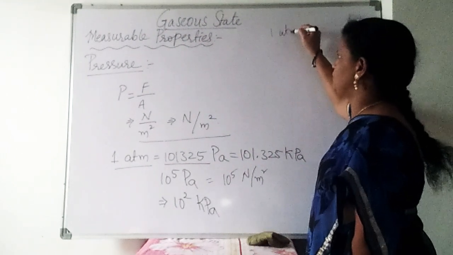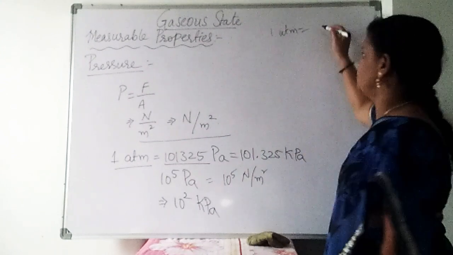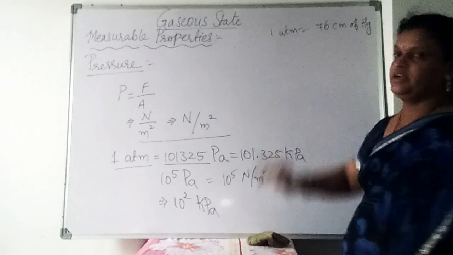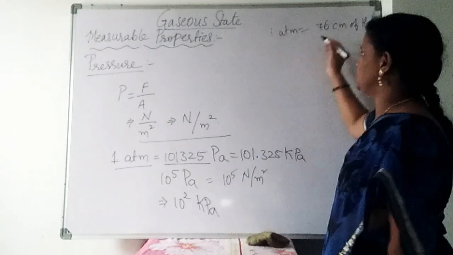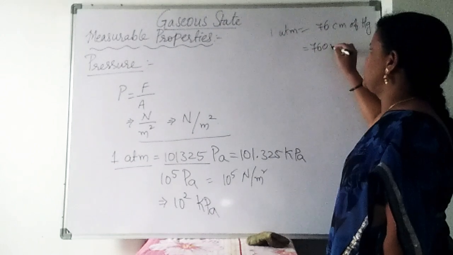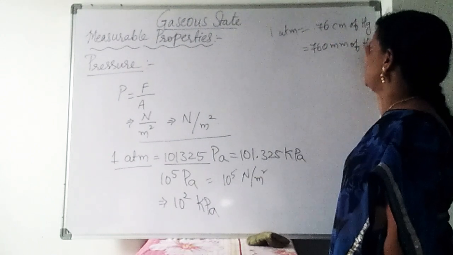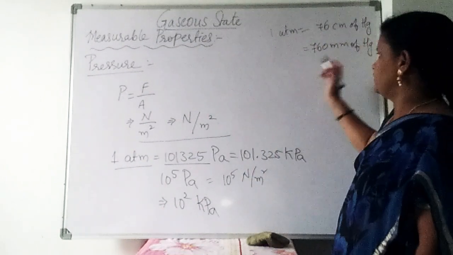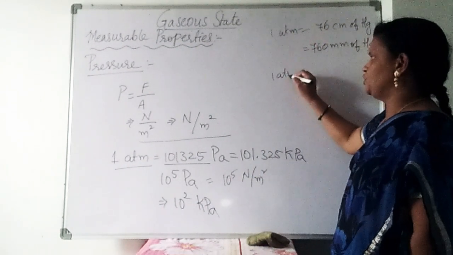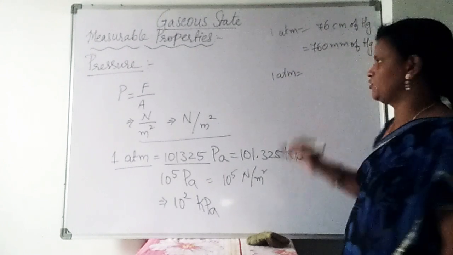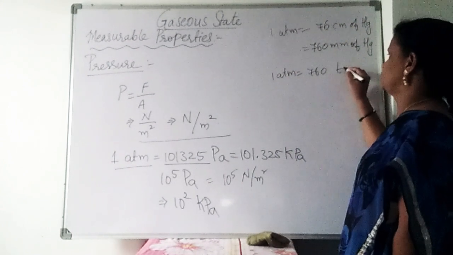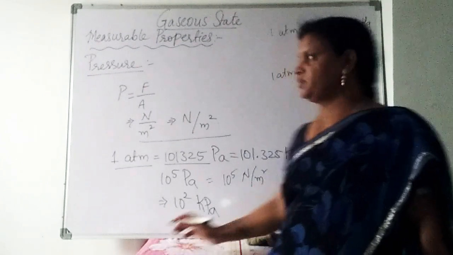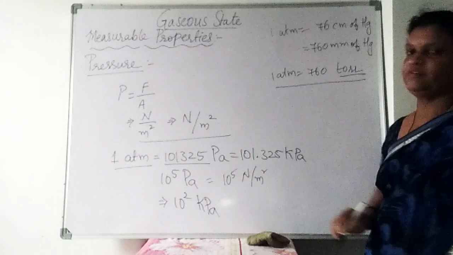One atmosphere is equal to 76 centimeters of Hg. Otherwise, you can write 760 mm of Hg, because we already know that 1 centimeter is 10 millimeters. Otherwise, you can also write 1 atmosphere is equal to 760 torr. 1 mm is taken as 1 torr, so based on that 1 atmosphere is equal to 760 torr.